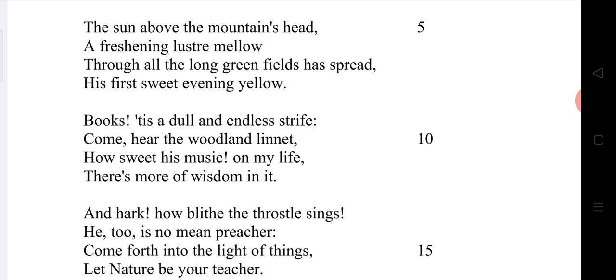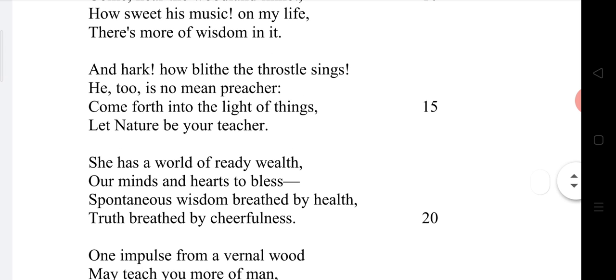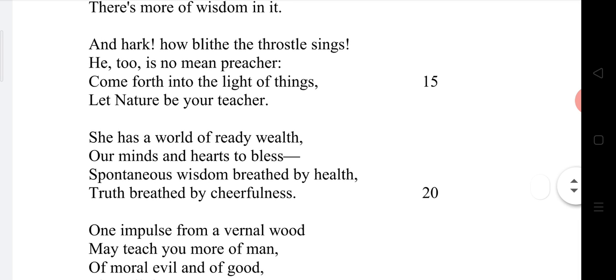So when it comes to the second stanza, William Wordsworth began to describe the beauty of the evening sun or setting sun. Okay, we shall enter into the third stanza.